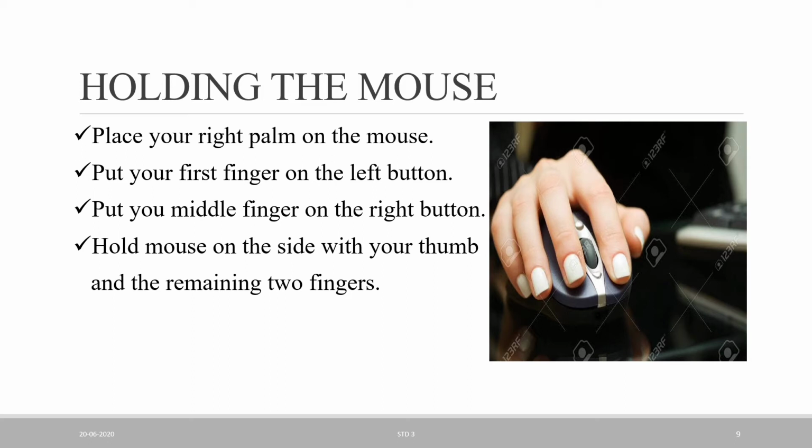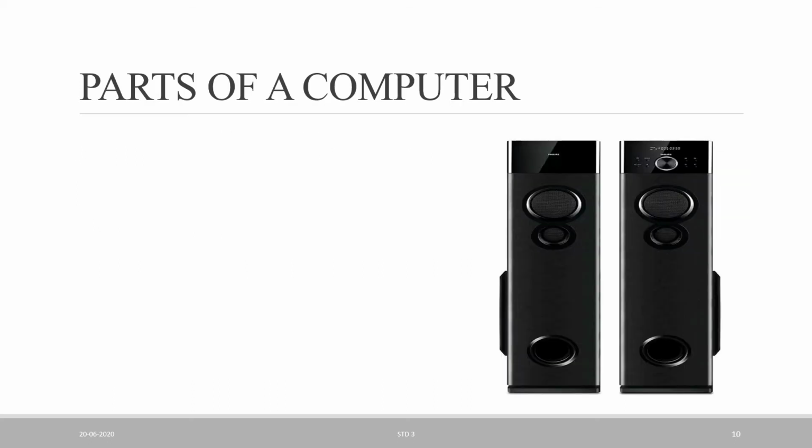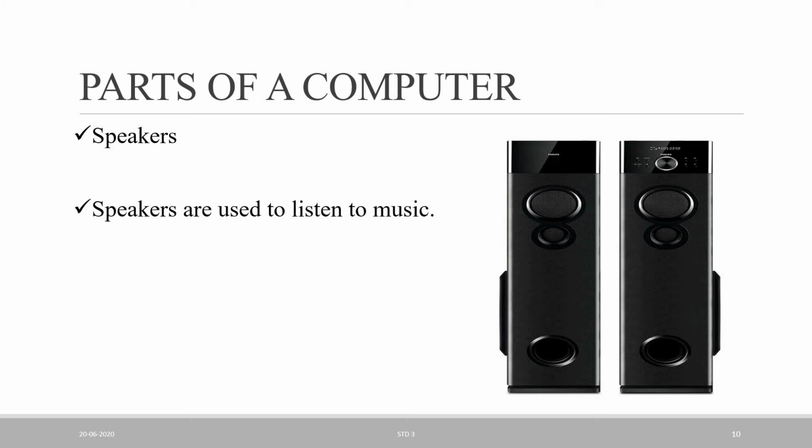Yes. So now move to the next one. The parts of the computer. This is a part of the computer. Which one? It is a speaker. Speakers are used to listen to music. Yes, you know all that. Speakers are also connected to the CPU device. The speaker has a cable wire and this cable wire is connected to the CPU box.